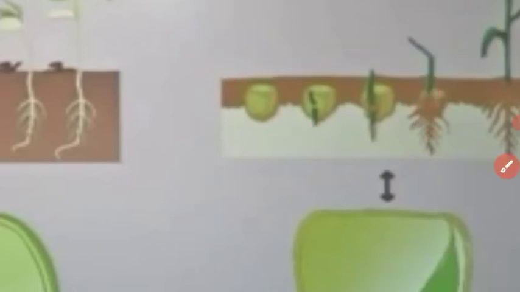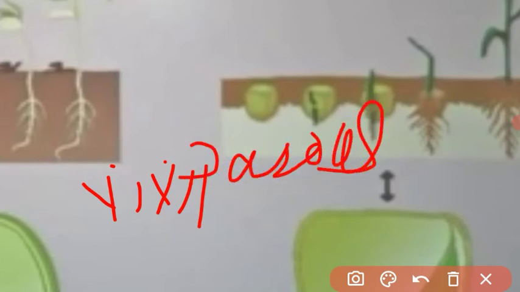Understood? There are two main types of germination. Another type of germination is called viviparous germination. In the Rhizophora plant, the seed germinates in the fruit. Means the seed germinates inside the fruit, while the fruit is still attached to the parent plant.